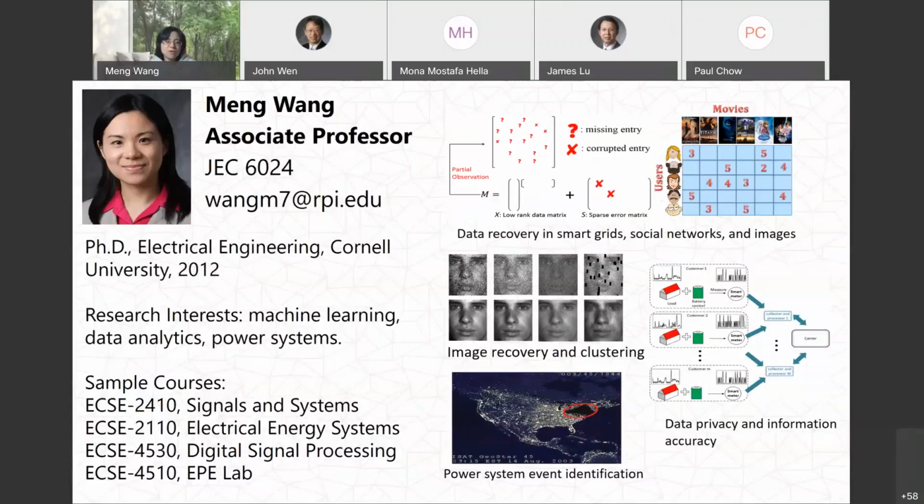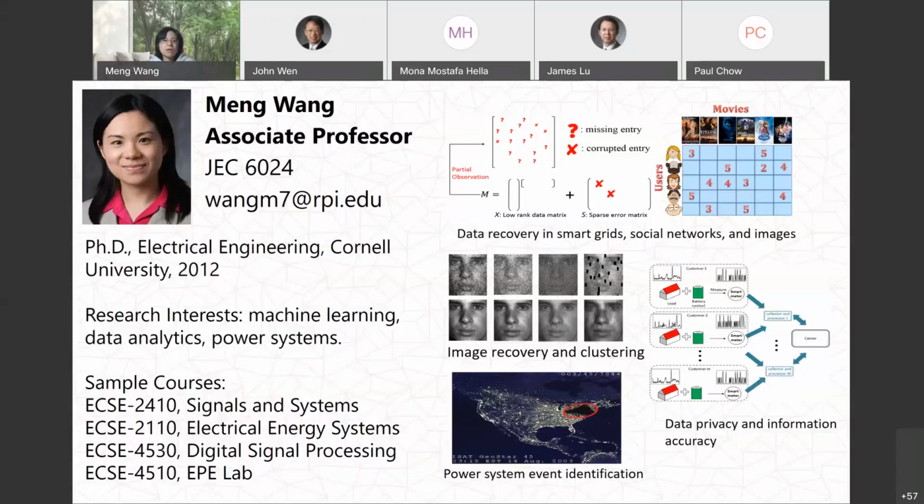As you could see from the courses I taught, my research interest is mainly in machine learning, data analytics, and power system applications. I'm particularly interested in high-dimensional data analytics by using these intrinsic low-dimensional structures. A lot of data we collect from different engineering applications have strong correlations, and that correlation can be characterized by low-dimensional structures. My research is to explore these low-dimensional structures to develop fast methods to recover the data, to correct the errors, and then to extract information from the data.